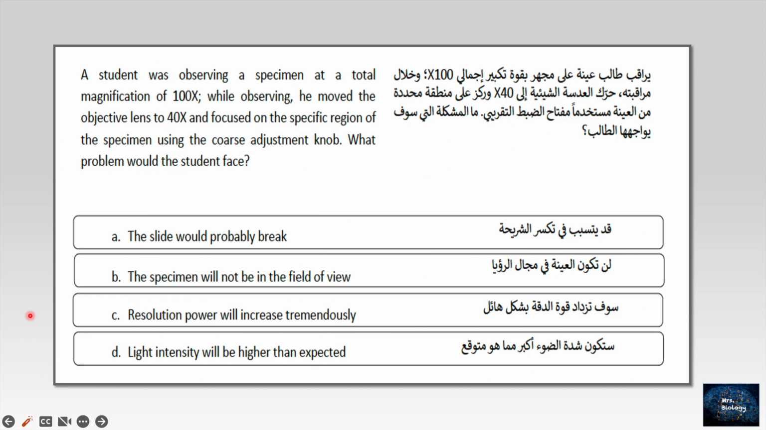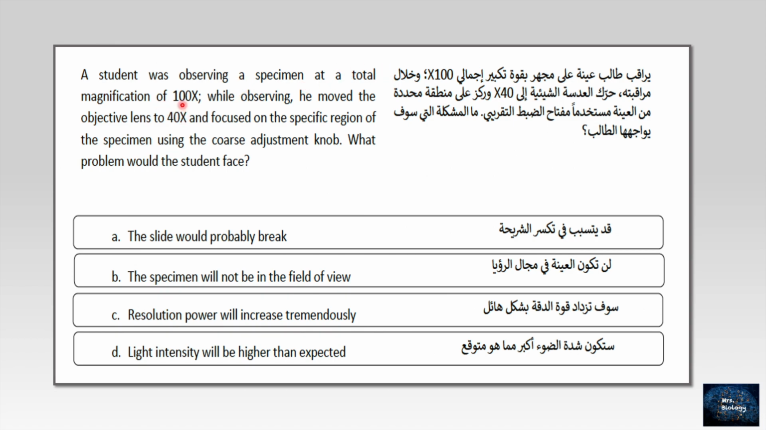Let's read this question. A student was observing a specimen at a total magnification of 100x. What does that mean? That means he is using the objective lens of 10x. Why am I telling you this? Because we have 2 lenses, the ocular lens, the eyepiece, and the objective lens that is very close to the slide. Now, 10 times 10, the objective lens magnification times the ocular lens will give me the total magnification.